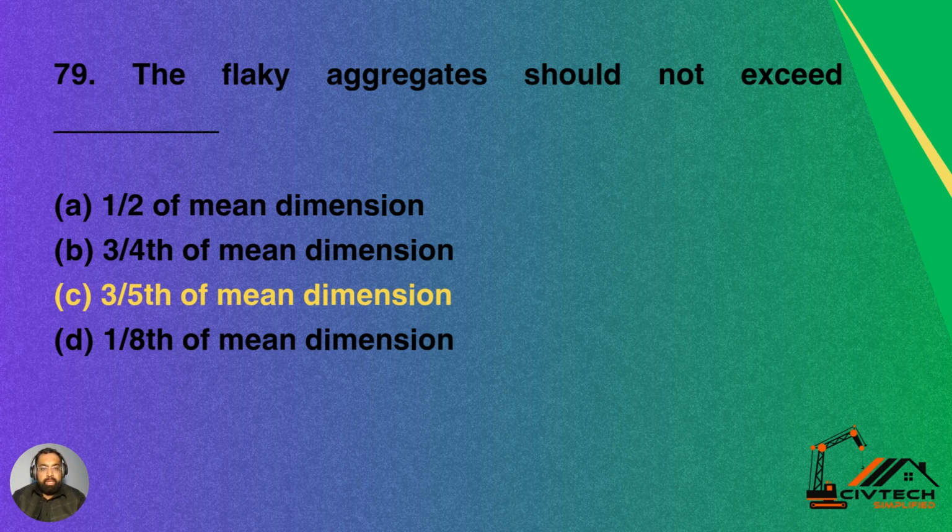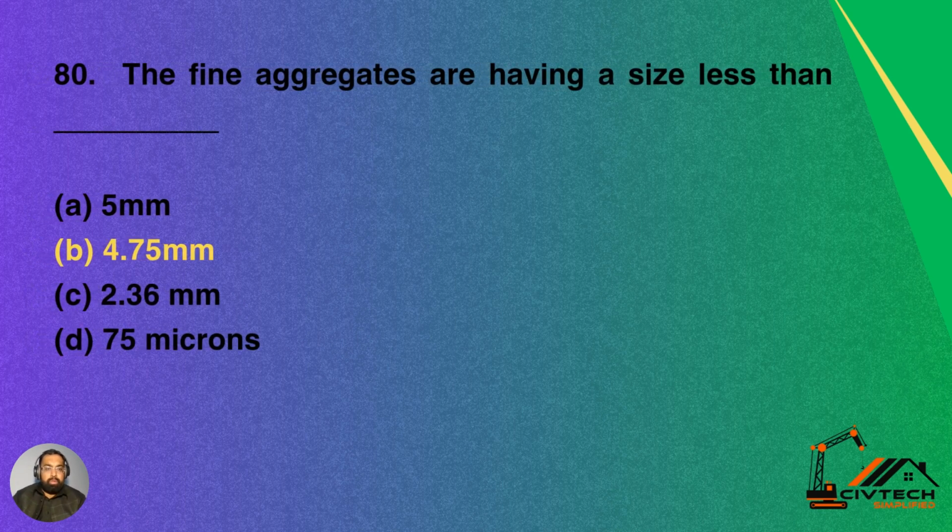Question 79. The flaky aggregates should not exceed dash. Flaky aggregates should not exceed which dimension? Option A 1 by 2 of mean dimension. Option B 3 by 4th of mean dimension. Option C 3 by 5th of mean dimension. Option D 1 by 8th of mean dimension. So the flaky aggregates should not exceed 3 by 5th of mean dimension. Option C is the correct answer for this question.